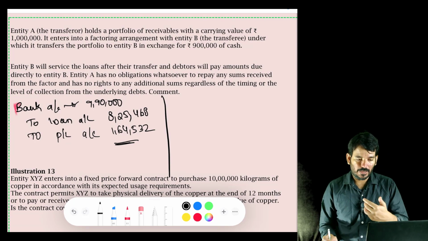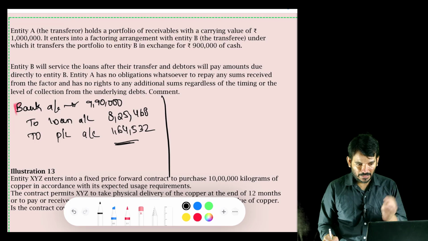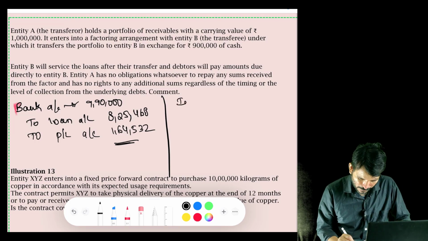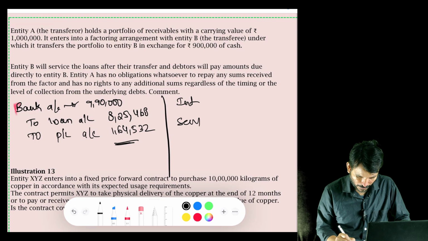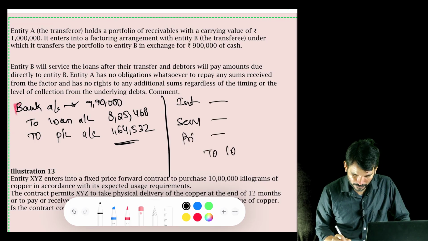And next, whatever you have calculated, like interest, service, and all, that you can transfer to your loan account. Interest portion, service portion, I'm not writing here. It's there in the book. You just take the values and transfer it to the loan account. Okay, that is also your de-recognizing.